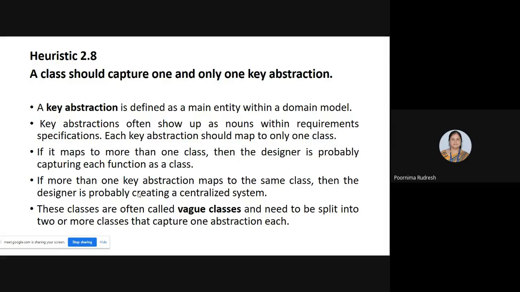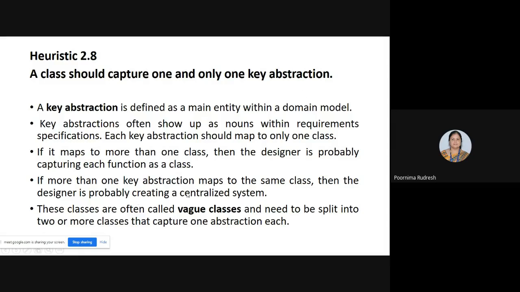The other is that more than one key abstraction maps to the same class, and then the designer is creating a centralized system.